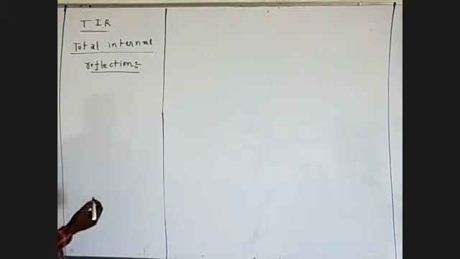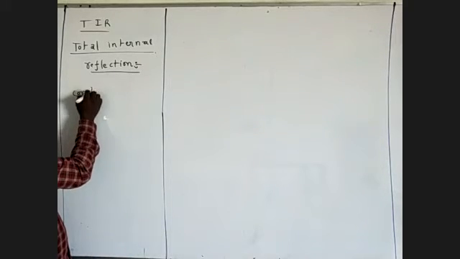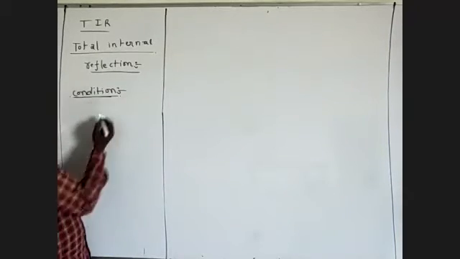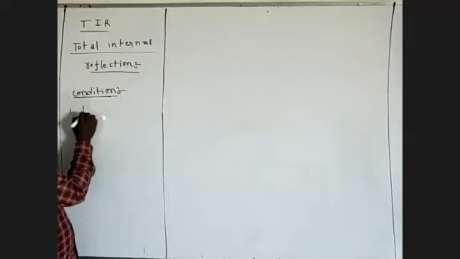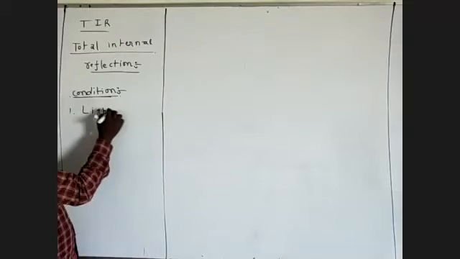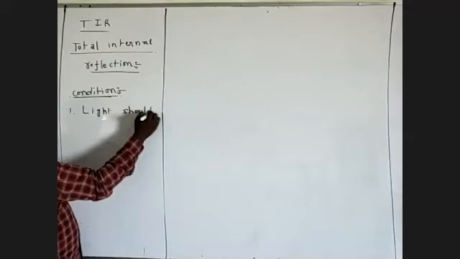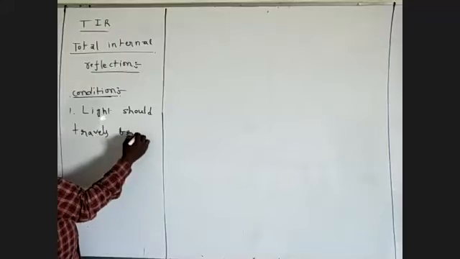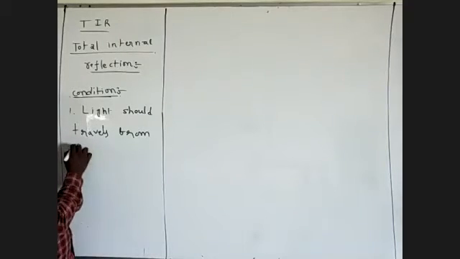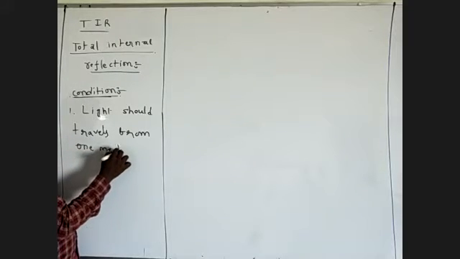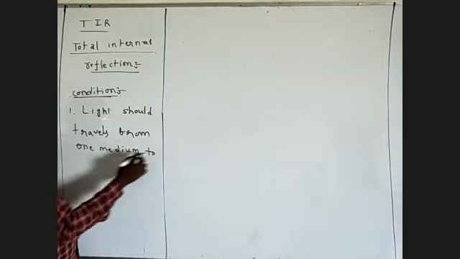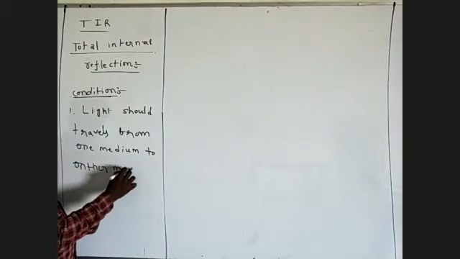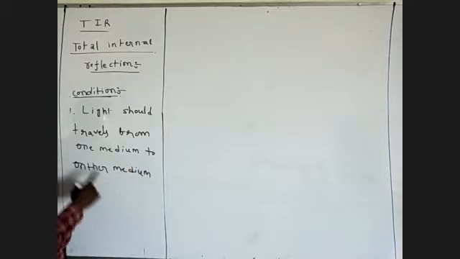So we have conditions. Condition number one: light should travel from one medium to another medium. That is the first condition.